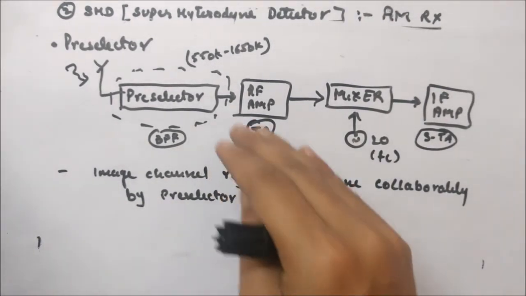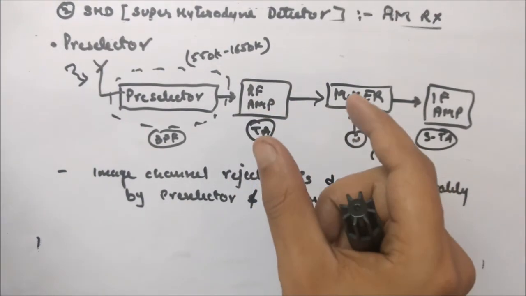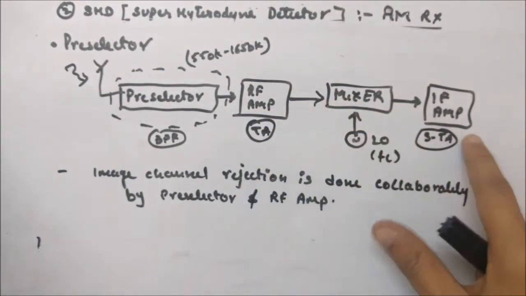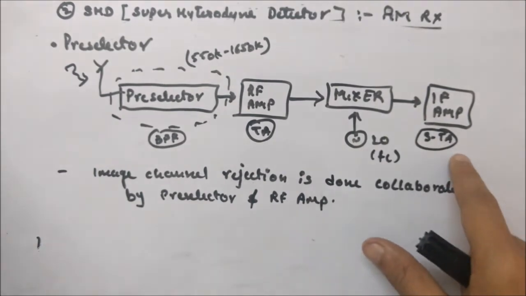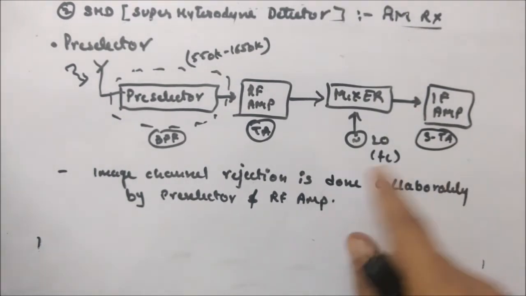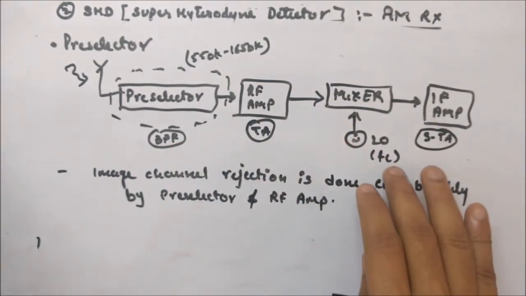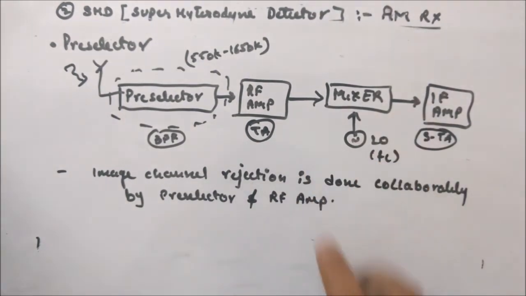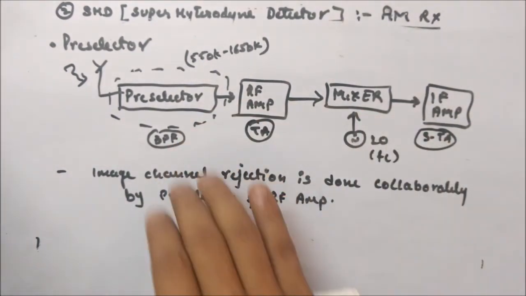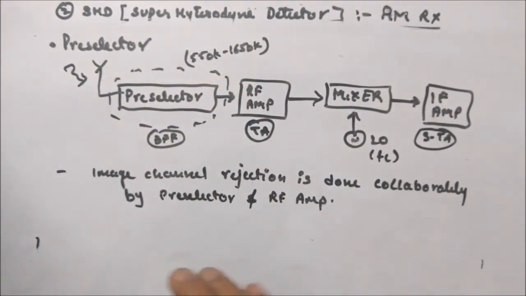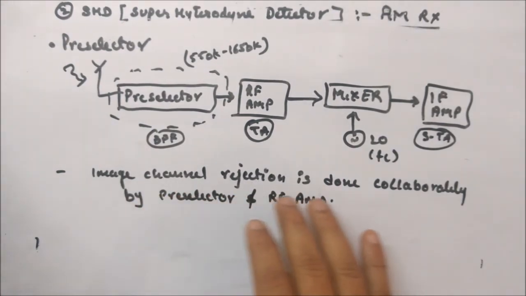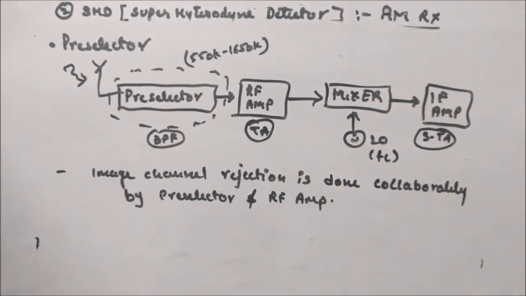And if we are not able to achieve our required center frequency, then the IF amplifier is used, which is a standard tuned amplifier after the mixer, which will translate the center frequency with respect to fL and fS. So there is the pre-selector, which acts as a band pass filter before the RF amplifier. Image channel rejection is done collaboratively by these two. This is the one extra point I wanted to mention.